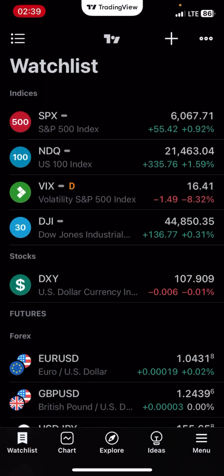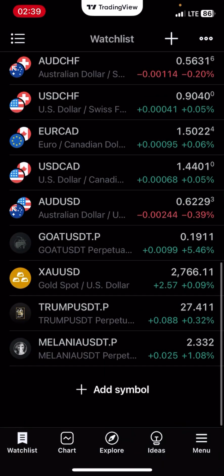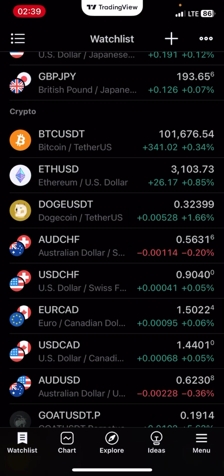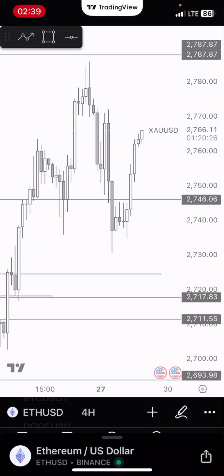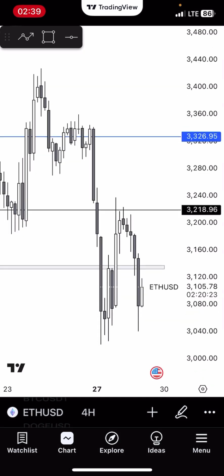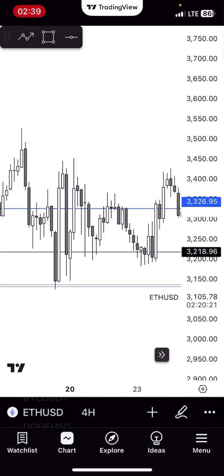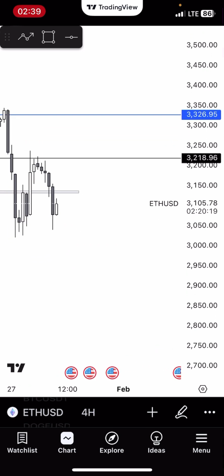The next one is TradingView. TradingView is a platform that you can use for your analysis. You can use it to analyze BTC, Ethereum, and every other stock that you want. As you can see, we will be using it in our advanced classes.